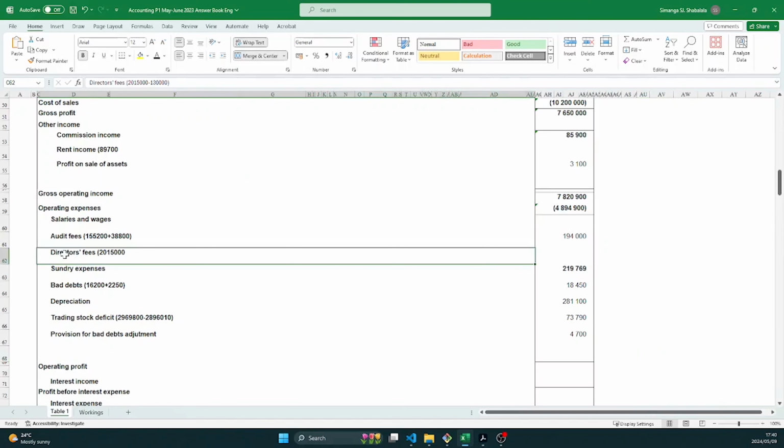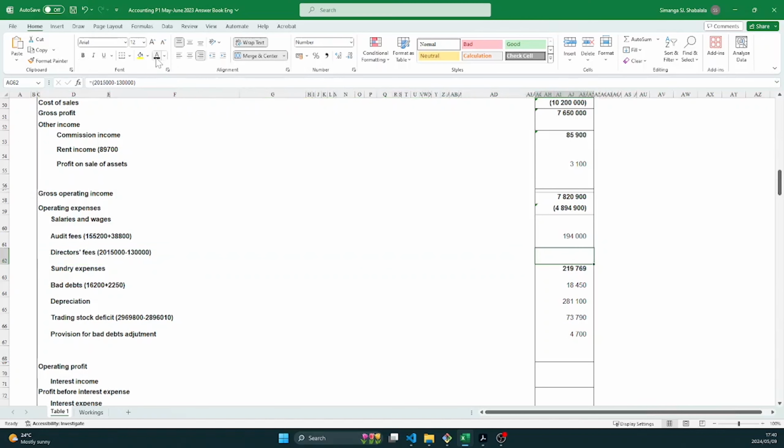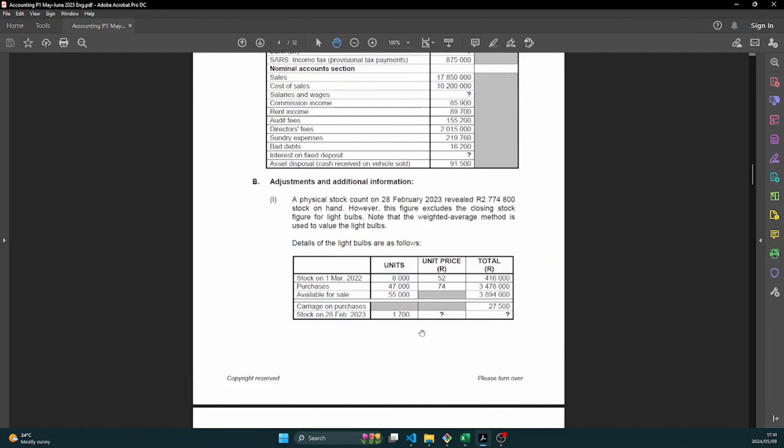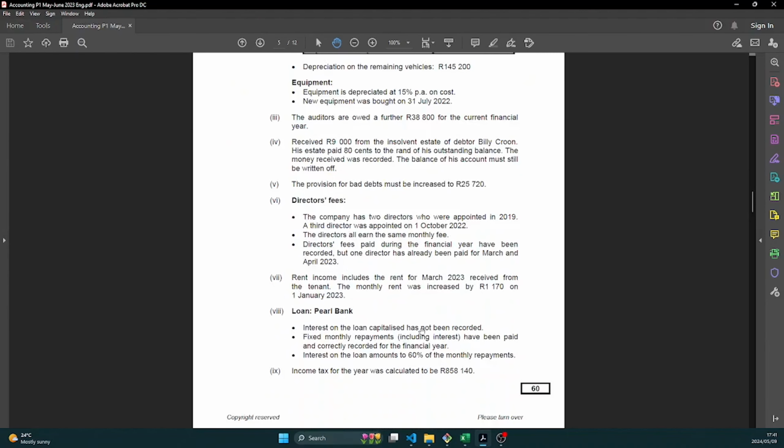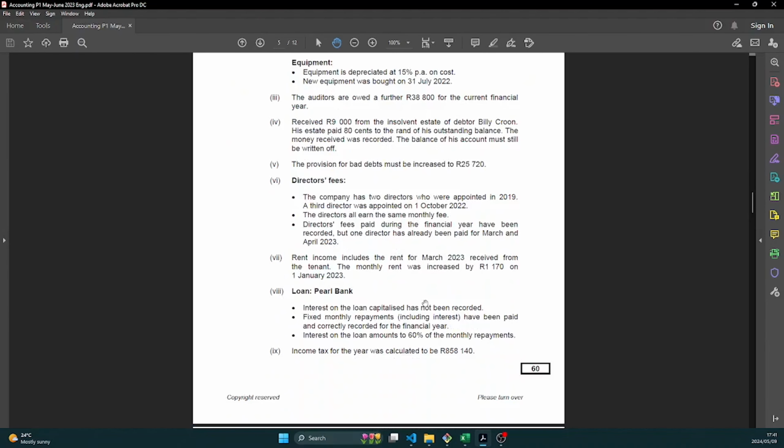Okay, but let's see what we did in our income statement. Here's our director's fees. We have already put the 2.15 million. Now from that we minus the 130,000 that was extra, 2 months extra. Now our total director's fees for the year is 1.885 million, right?